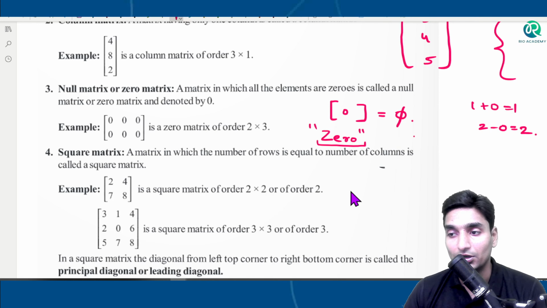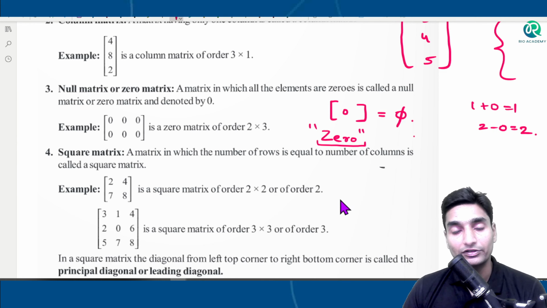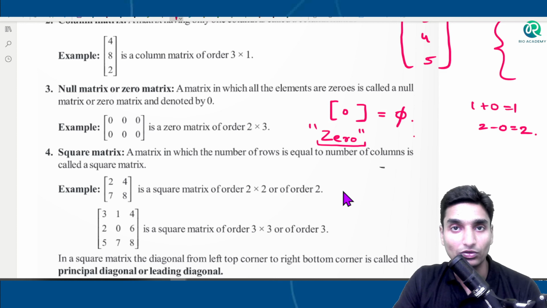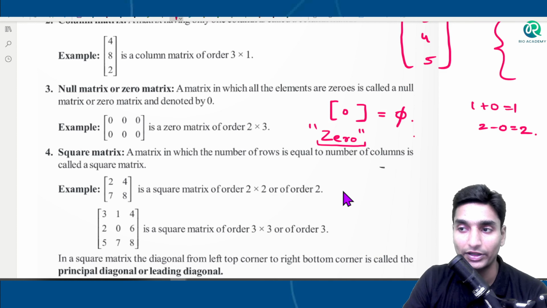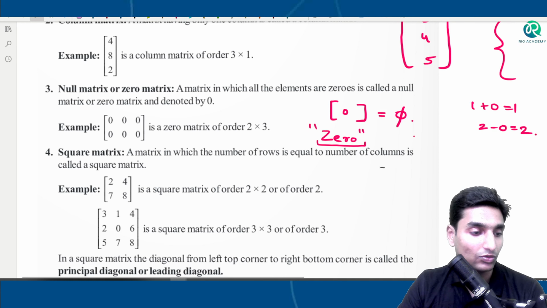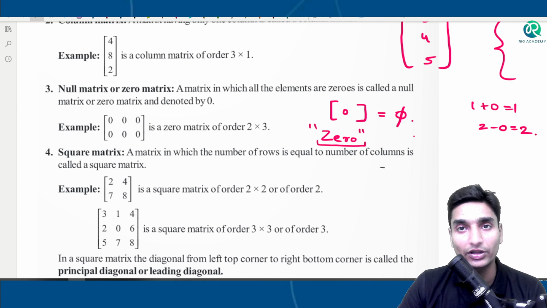Guys, matrices are also divided on the basis of the shape they assume, like a square matrix and a rectangular matrix. Now the question is, why do we need to arrange matrices on the basis of shapes? Why rectangular arrangement and why square arrangement? Why not circular arrangement?